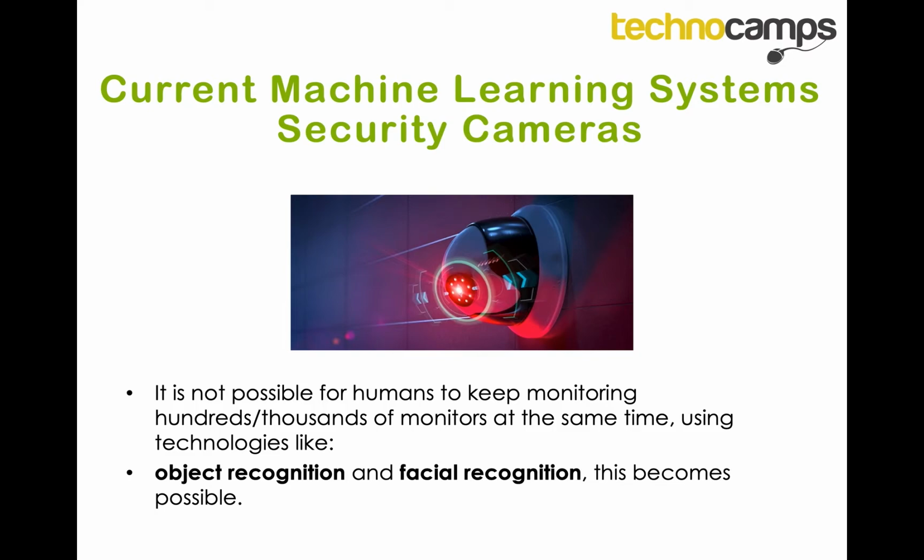So nowadays you have security cameras that recognize someone's license plate in a car, so that if someone was to break the law, they would be able to recognize the numbers and the letters in a license plate and be able to notify the police of who has broken the law. The same thing with facial recognition.